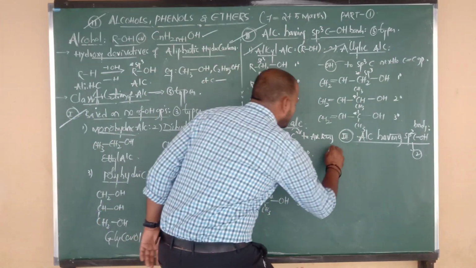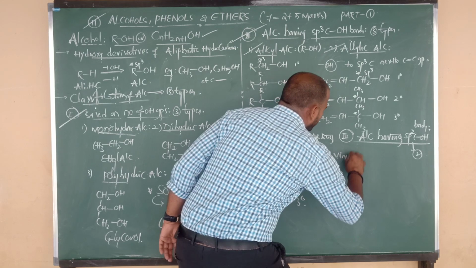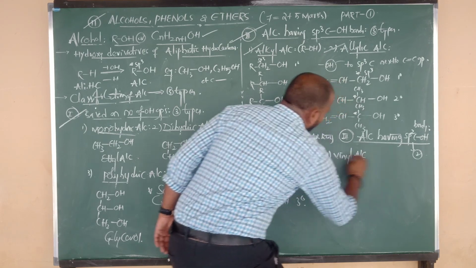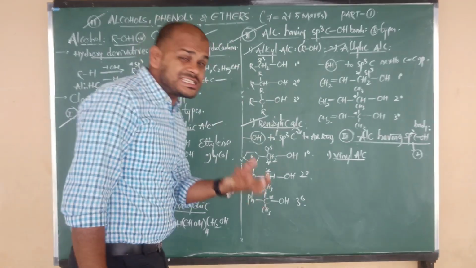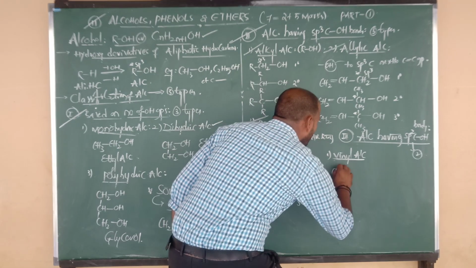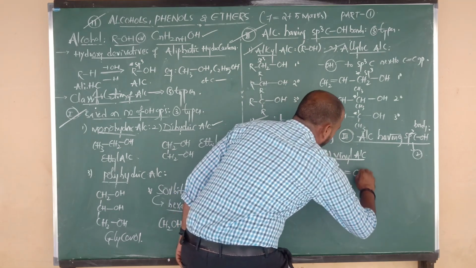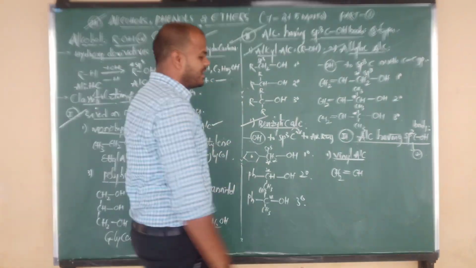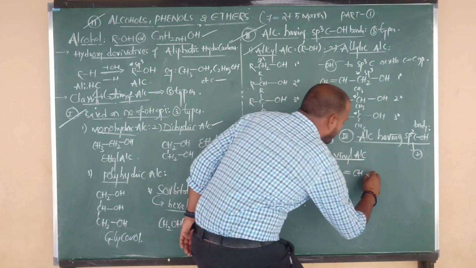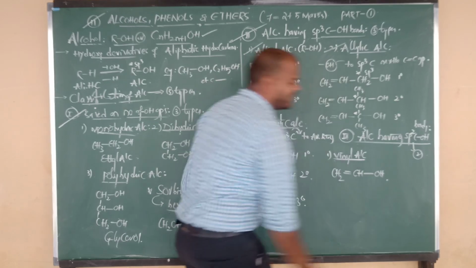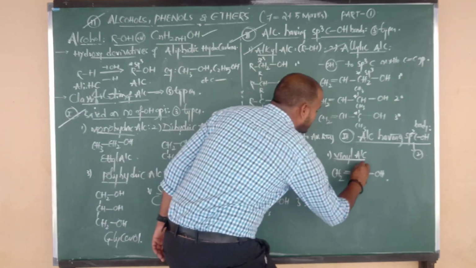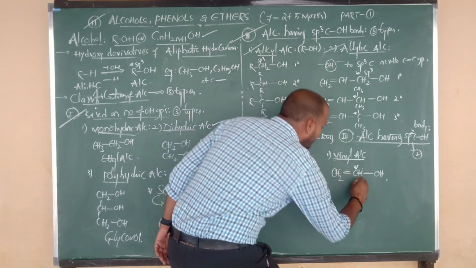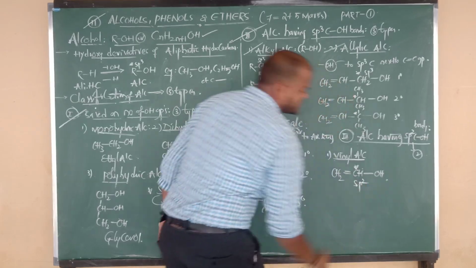Number one is vinyl alcohols. Sir, what is the vinyl group formula? The vinyl group formula is CH2 double bond CH. The vinyl group is connected to the alcoholic group, that is OH, beta. So the double-bonded carbon is vinyl. It has sp2 hybridization.